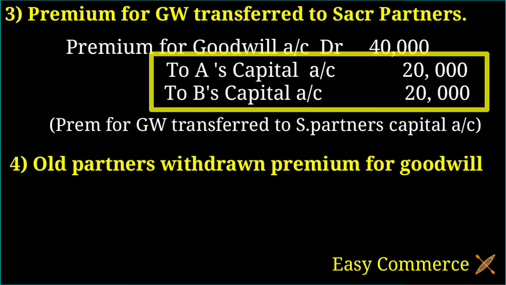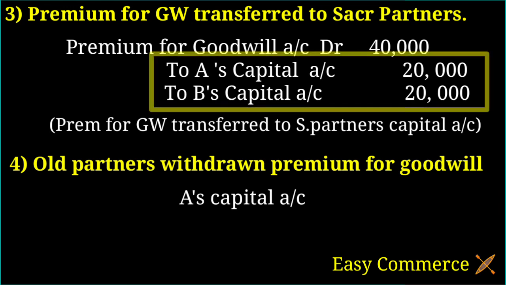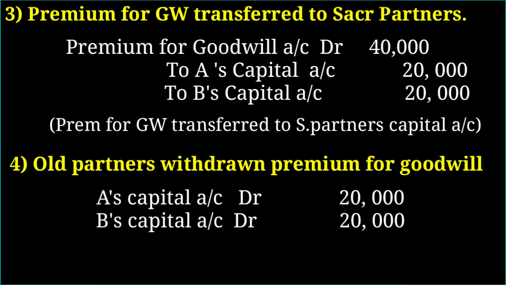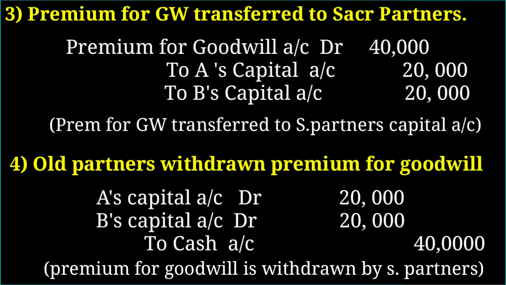So the journal entry is A's capital account debtor 20,000, B's capital account debtor 20,000, to cash 40,000. This is the journal entry when all the partners withdraw their premium for goodwill. And the narration is premium for goodwill withdrawn by sacrificing partners.